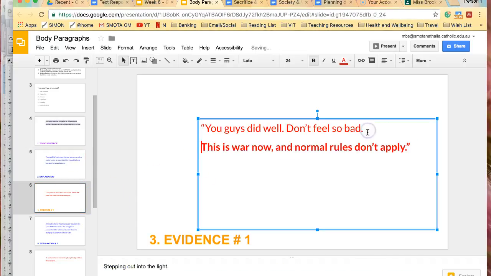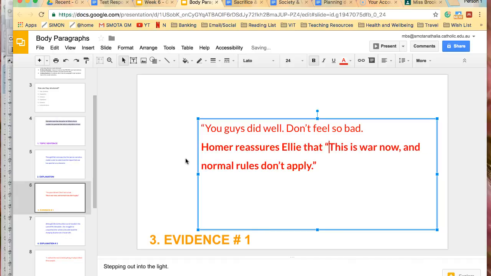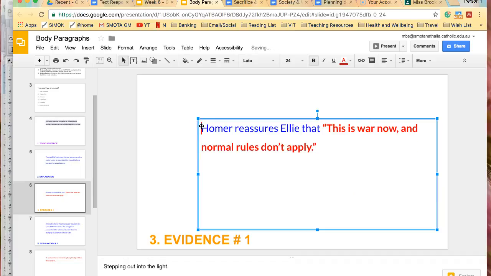You might say Homer suggests to or reassures Ellie that this is war now and normal rules don't apply, in which case you don't need that first bit, and we've embedded that quote within our sentence right there. So then we need to carry on.